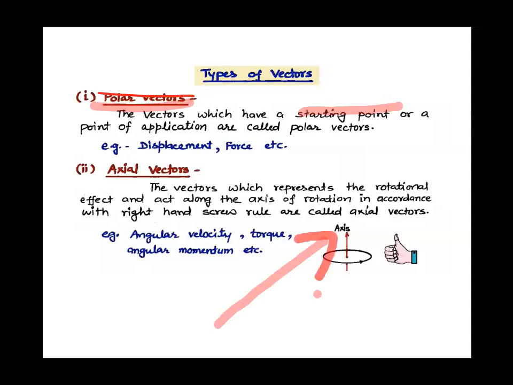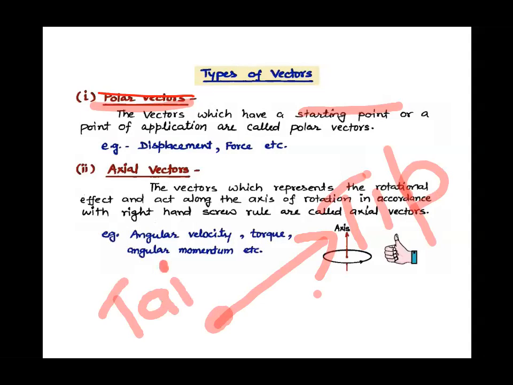This was the tip, the head of the vector, and this was the tail of the vector, or the starting point, that is the origin, or the point of application of the vector. So vectors which have a starting point are called polar vectors, right? All your distance, displacement, acceleration, momentum come under polar vectors.